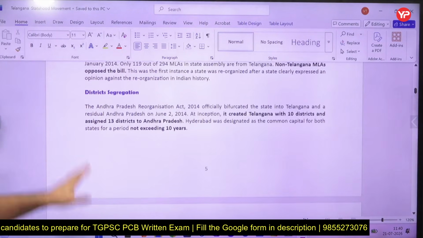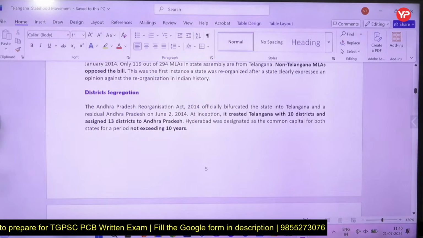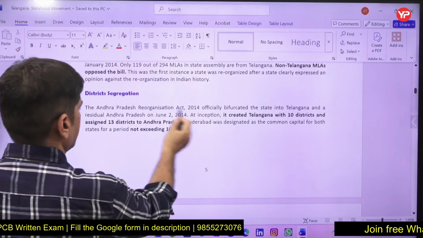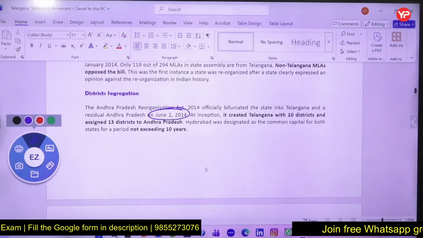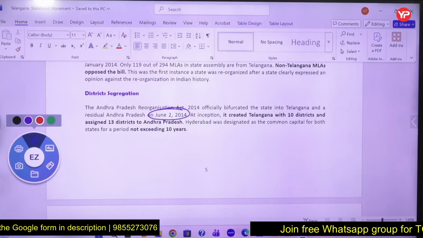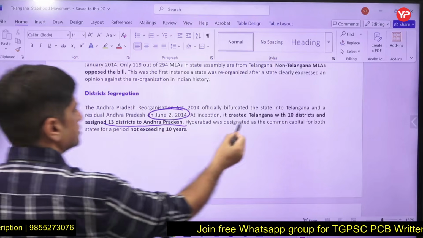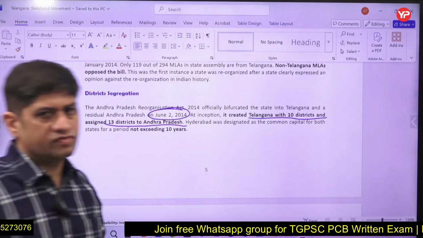And then districts, once the state came into being, that is this residual Andhra Pradesh and Telangana, 2nd June it was created, that is a date. And Telangana with 10 districts and 13 districts to Andhra Pradesh. So how many districts to Andhra Pradesh, how many districts went to Telangana, that is very, very important.